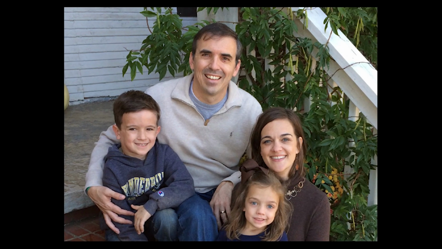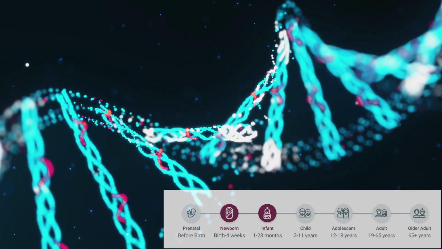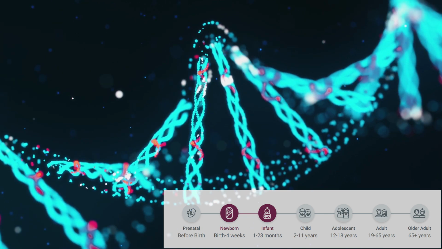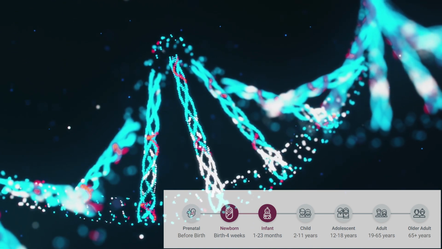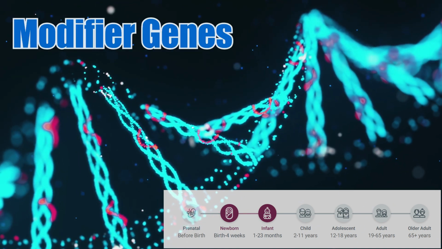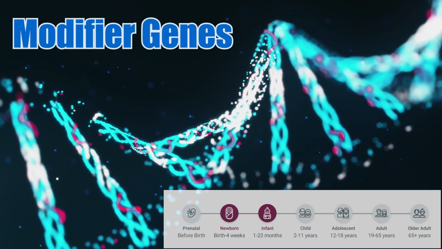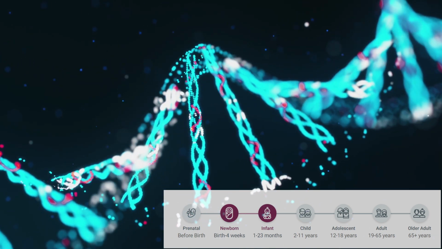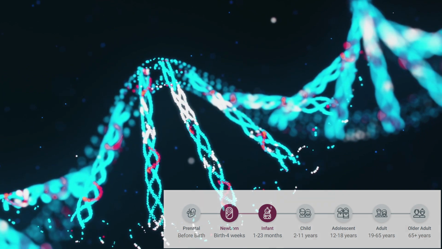NF1 can look very different between individuals. The effects depend in part on the specific gene variation that a person has. But they also vary among family members who have the same NF1 gene variation. Scientists don't know exactly why the effects of NF1 vary so much. But they think that the environment plays a role, as well as other genes besides NF1. Scientists call these modifier genes, and they could be any of the thousands of genes in the human genome. Modifier genes may code for proteins that interact directly with neurofibromin or play a role in the same cellular processes.